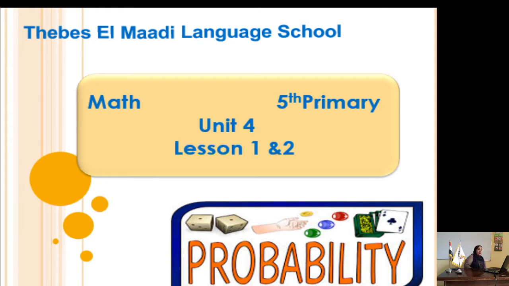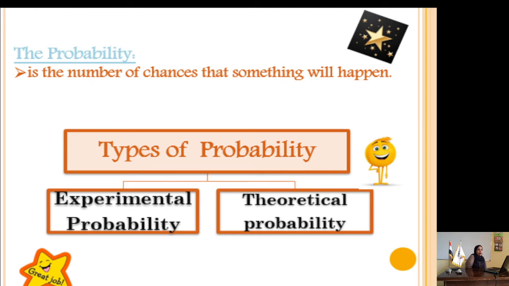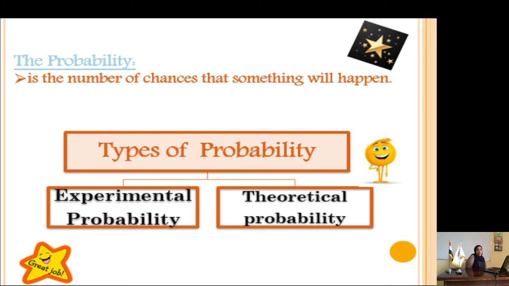What is meant by probability? The number of chances that something will happen. What is the probability that you go to the school trip? What is the probability that when you draw a card, it's an even number? What is the probability when you play with a coin to get head or tail? It's called probability. We have two types of probability: experimental or theoretical.